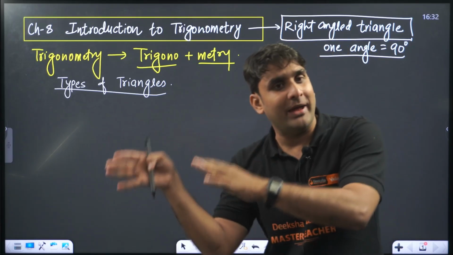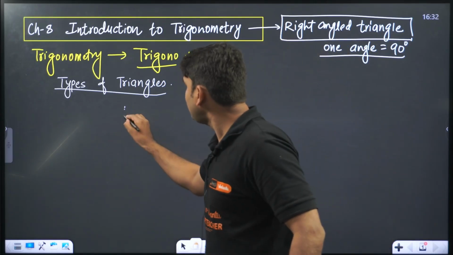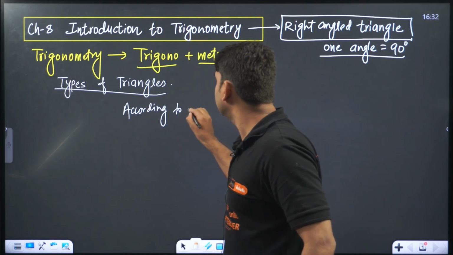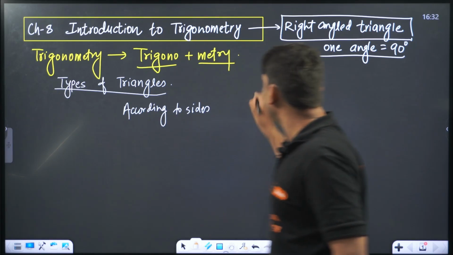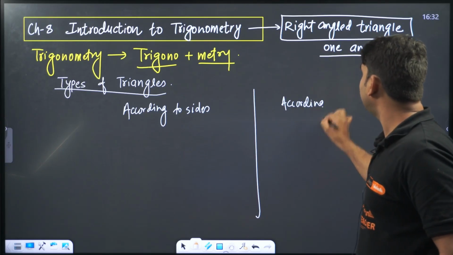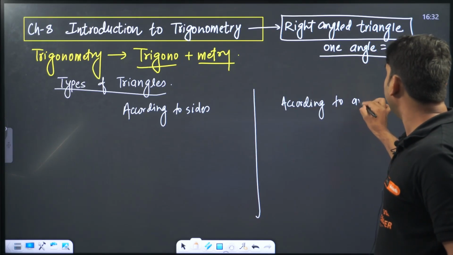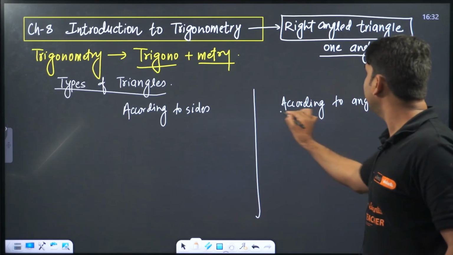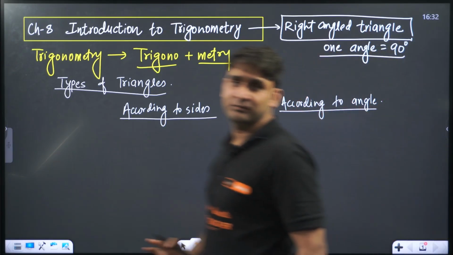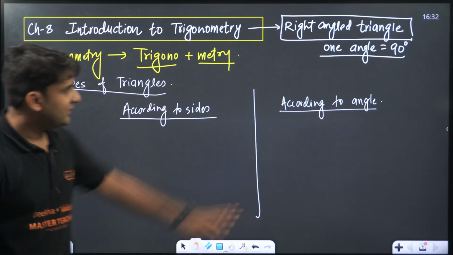Second, according to angles. Please understand the triangles first. We have three triangles in each category, according to sides and according to angles.